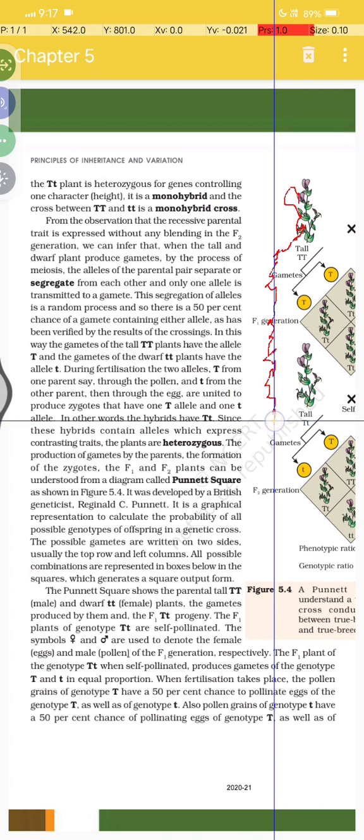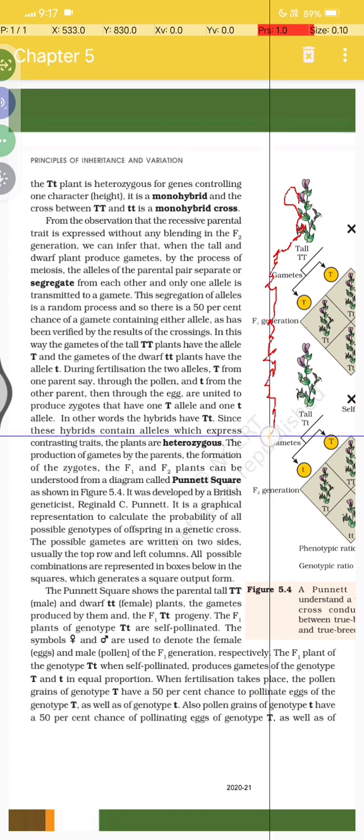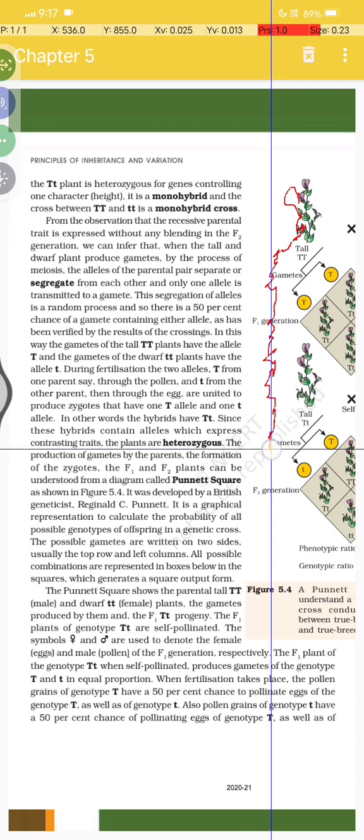In other words, hybrids have capital T small t. Since these hybrids contain alleles that express contrasting traits, the plants are heterozygous. The production of gametes by the parents, the formation of the zygote, and the F1 and F2 plants can be understood from the diagram called the Punnett square.